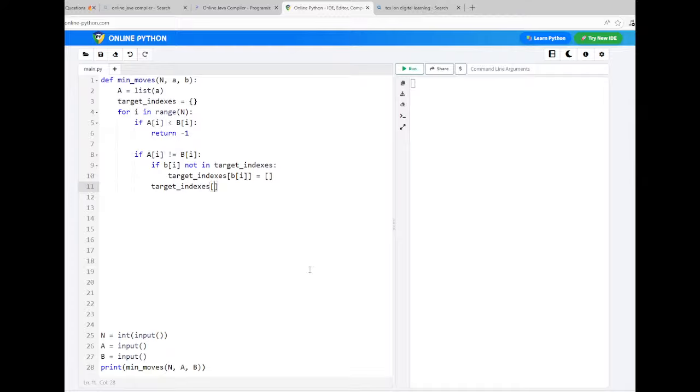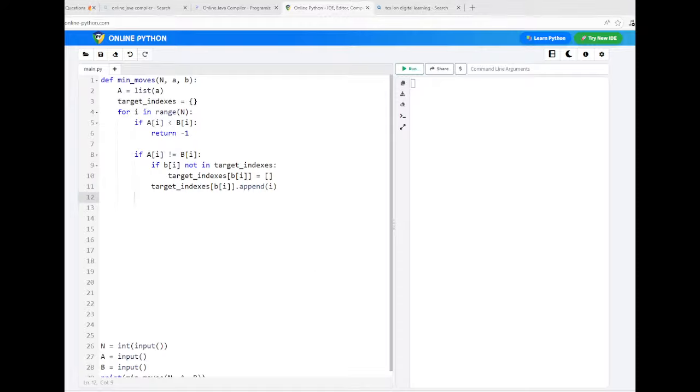If it is present, directly you come here. So you will come to this and you add the index. b of i is the key. For this key, now you append. Just say append i, the index. So all such indexes will be appended to the list for that key.